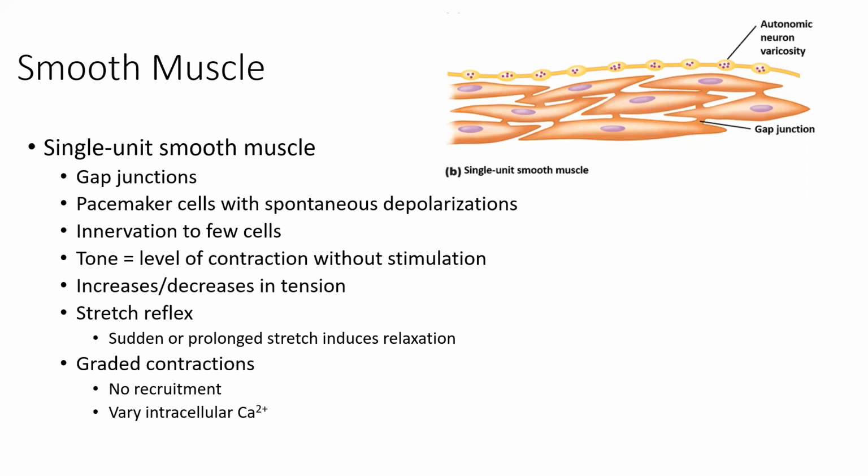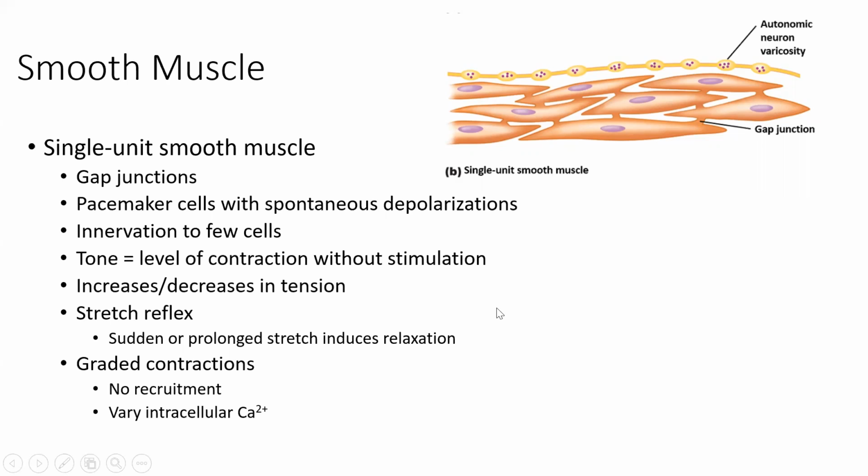Because of the pacemaker potential, the pacemaker ability of single unit cells, they have what's called tone. And tone is this level of contraction that's happening without any type of stimulation, so on its own. We see tone particularly in blood vessels, which is a really good example. When blood vessels are not being innervated or stimulated, they're still slightly contracted. Right? They're not just completely relaxed the way that some other muscles are. They're still slightly contracted, irrespective of not being stimulated from any type of external neurotransmitter or neuron.